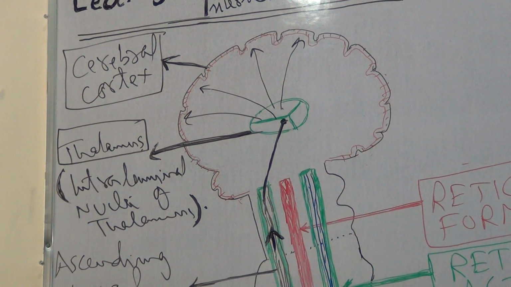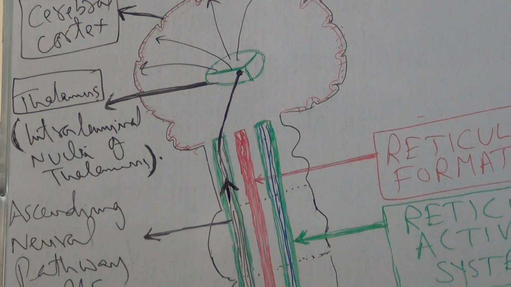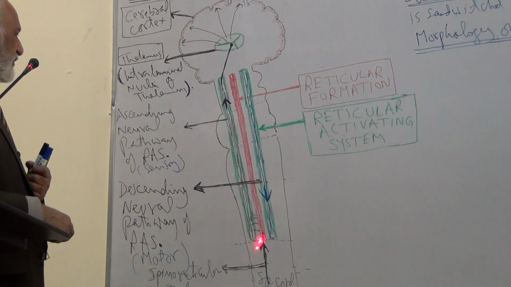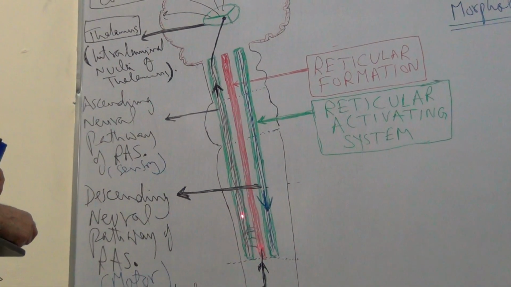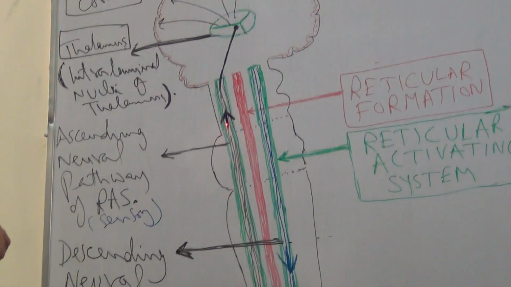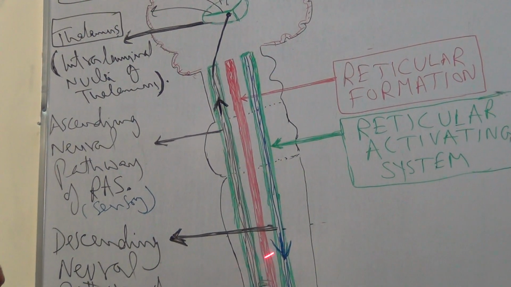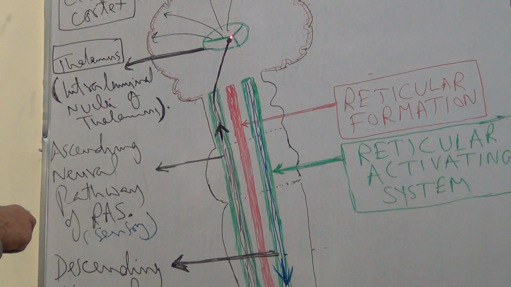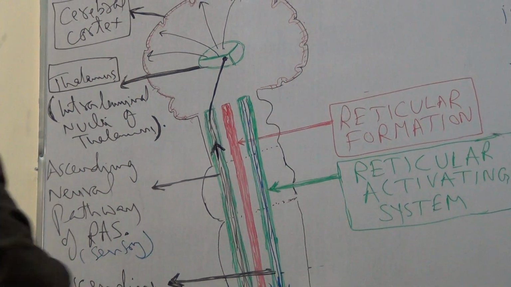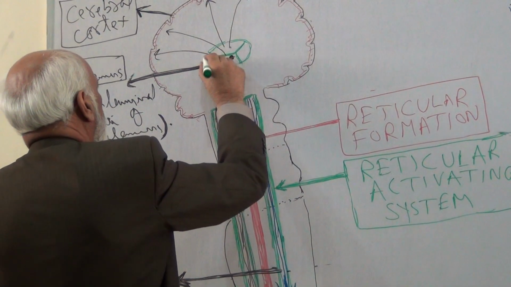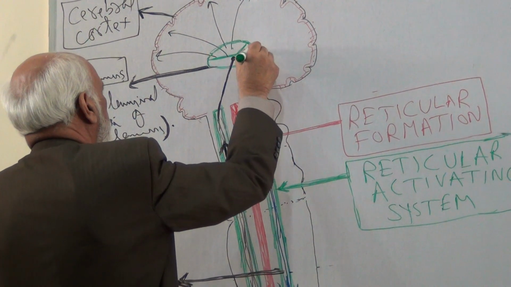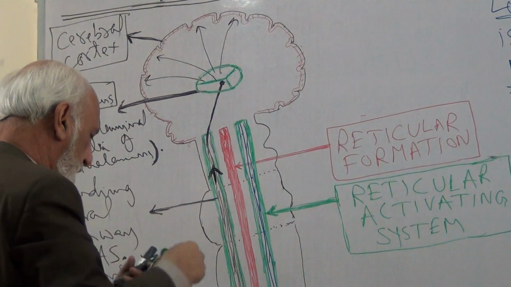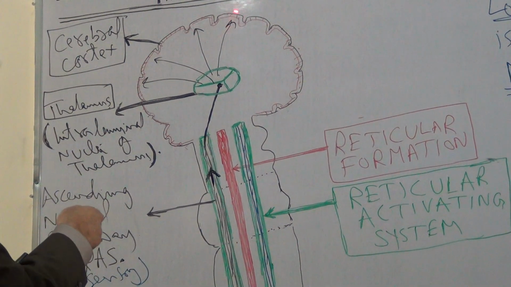Now this is the ascending pathway via spino-reticular fibers. The fibers enter the reticular formation of the brainstem and also connect with the ascending neural pathway of the reticular activating system. The fibers from the reticular activating system relay in the intralaminar nuclei of thalamus. And from the thalamus, these fibers pass to the corona radiata and terminate in the sensory cortex.